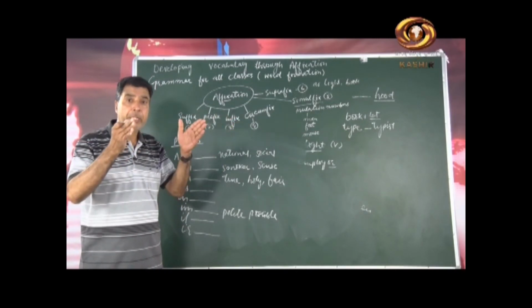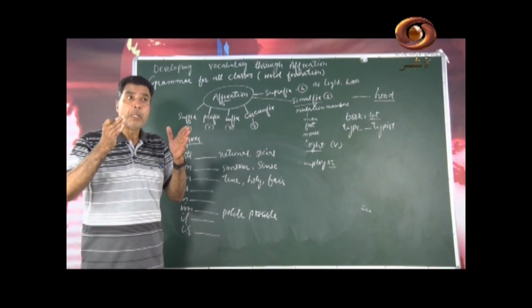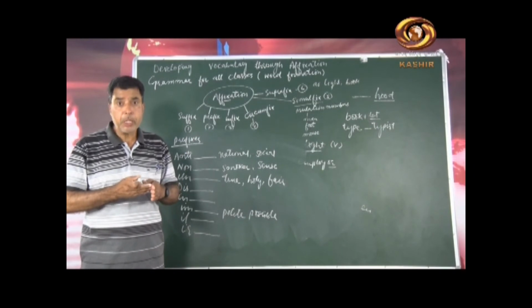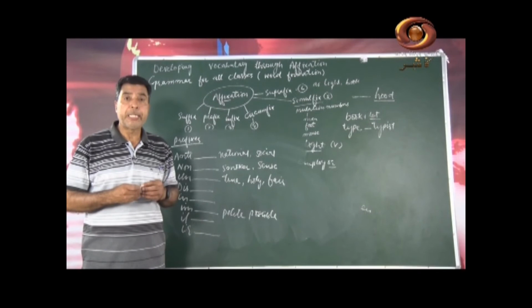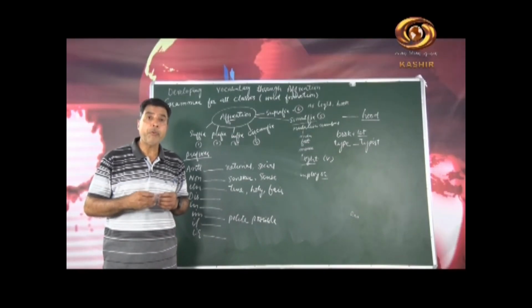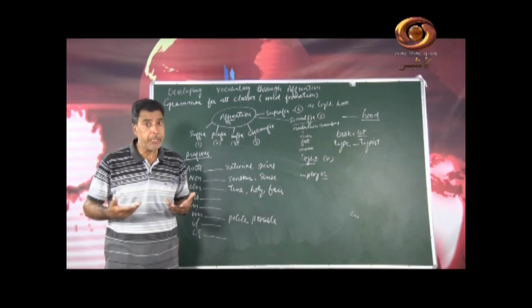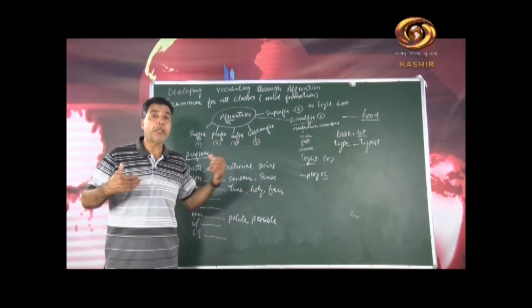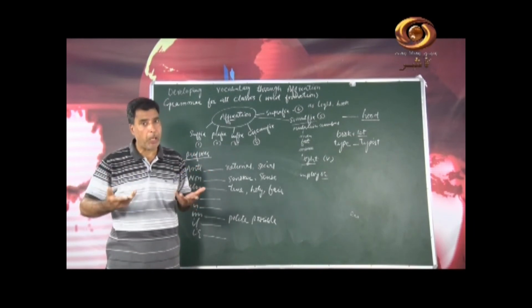Infix is a morpheme that we add in the middle of a word. Stereometer, like that. Speedometer. This is how you can form different words, and mostly we use words as different parts of speech.